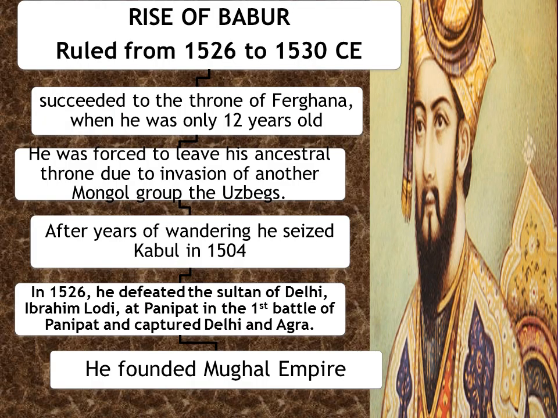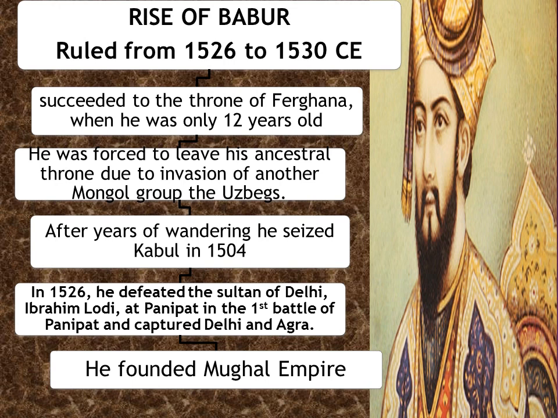So let's start with Babur. He succeeded to the throne of Ferghana in the year 1495 when he was just 12 years old. Ferghana is in Uzbekistan, but he faced rebellion from his own relatives. He was forced to leave his ancestral throne due to the invasion of another Mongol group, the Uzbeks. And he kept on moving for a lot of years and finally seized Kabul in the year 1504.